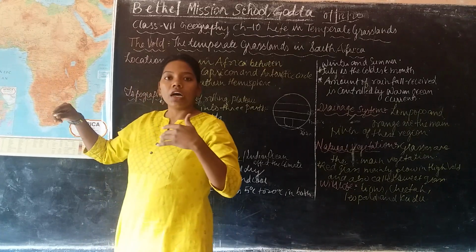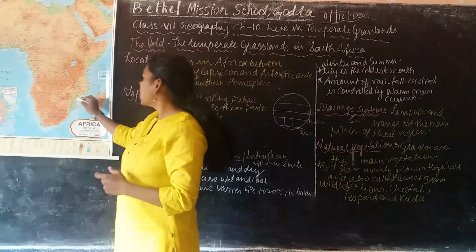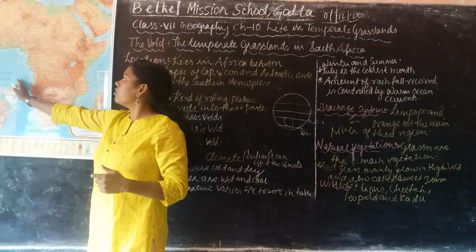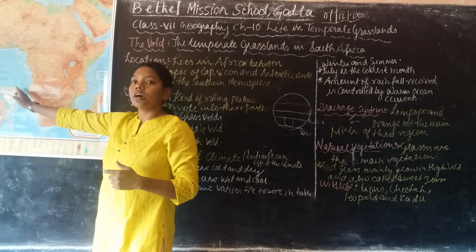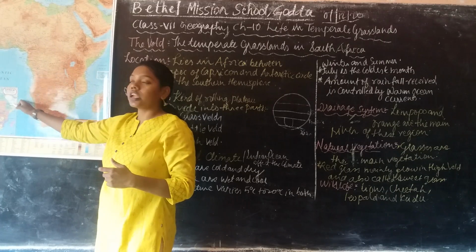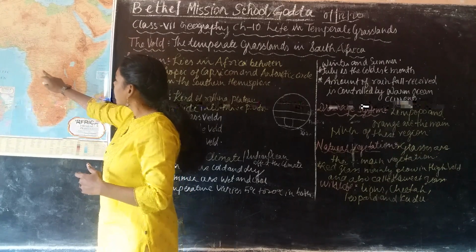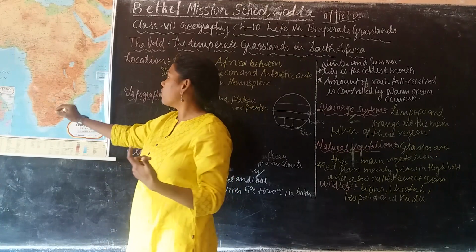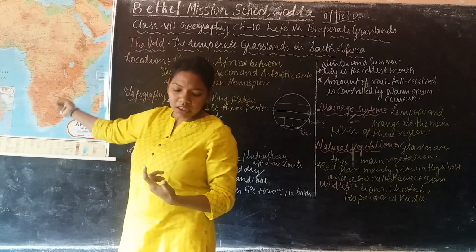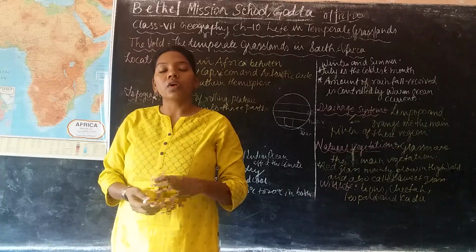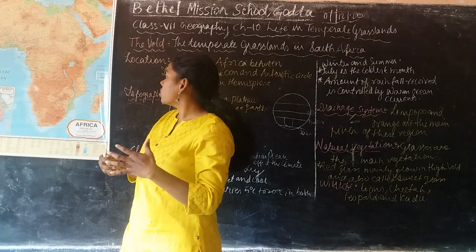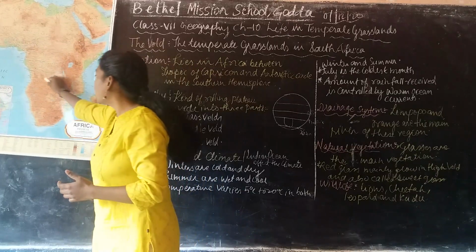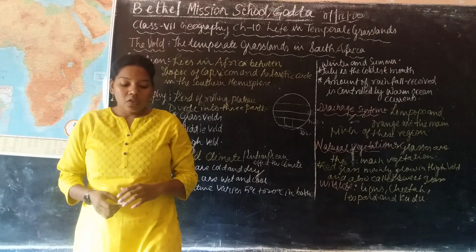In the south you can find Zimbabwe, in the southwestern part the Atlantic Ocean, and in the western part the Drakensberg. Then we have the Kalahari as well. These are the physical features which surround this grassland.